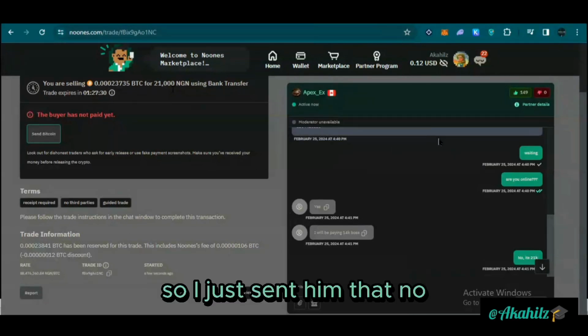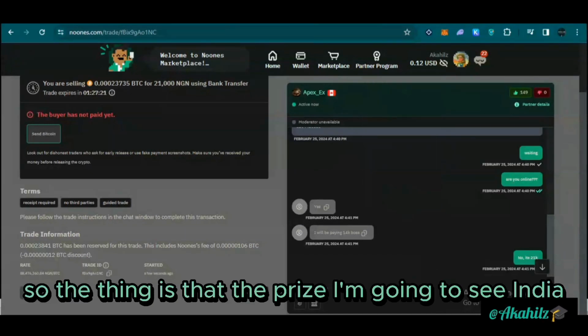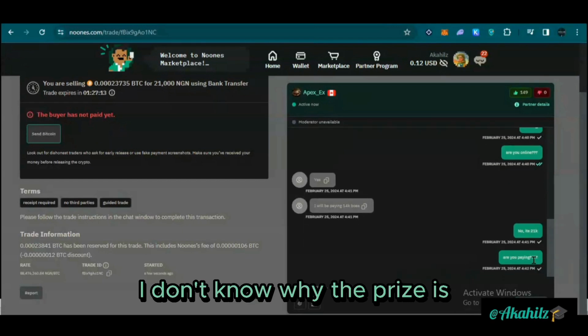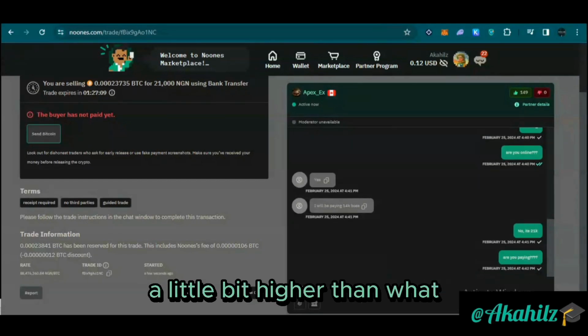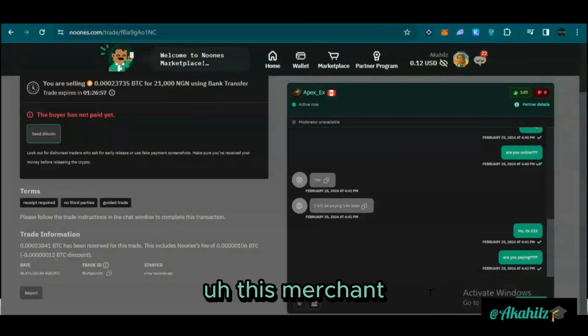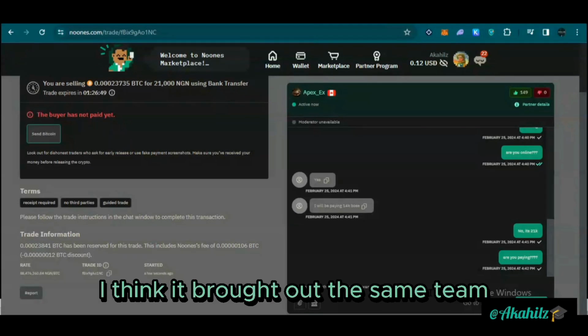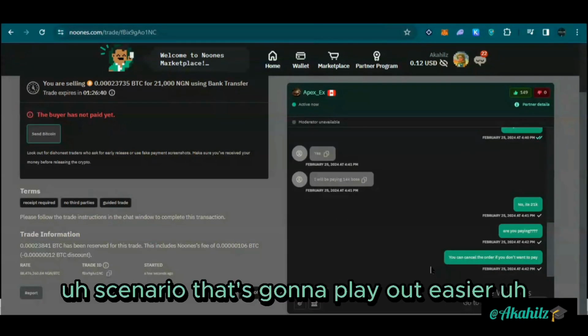So I just sent him that no, it's 21,000 naira that is supposed to pay. The thing is that the price I'm currently seeing there, I don't know why it's a little bit higher than what they want to charge, because I think I tried this with this merchant and some other merchant also. I think it brought out the same thing, but this is the whole scenario that's going to play out.